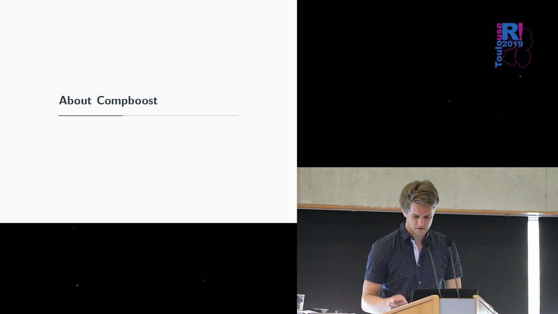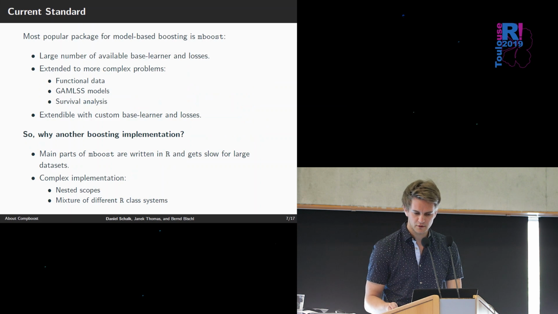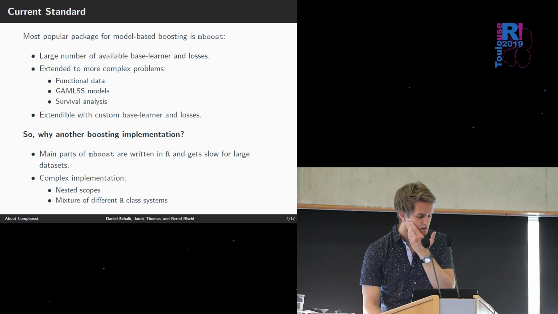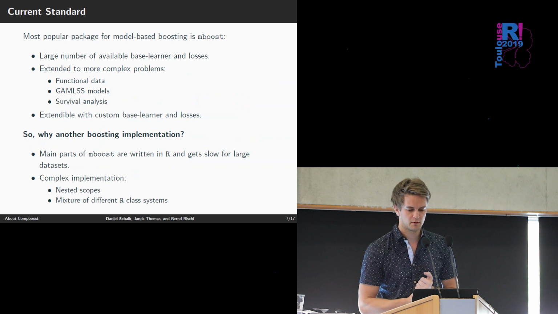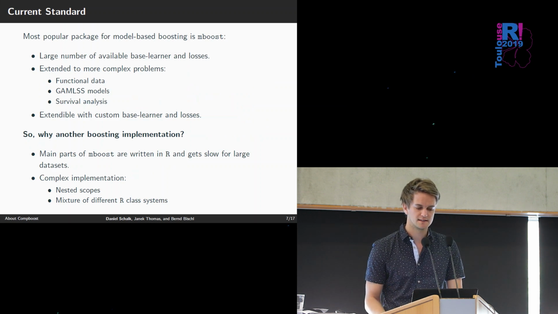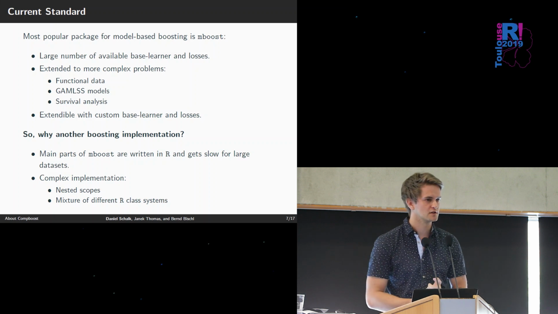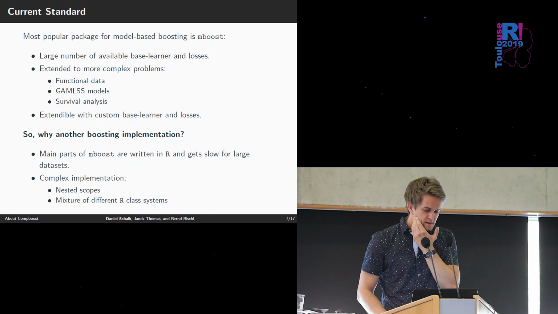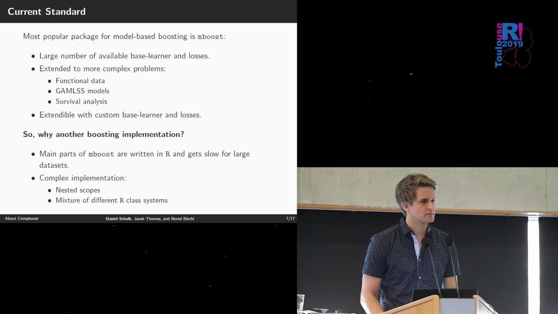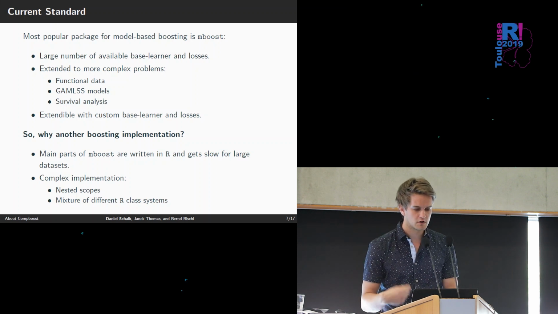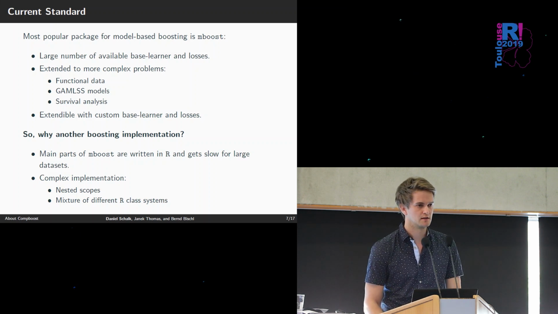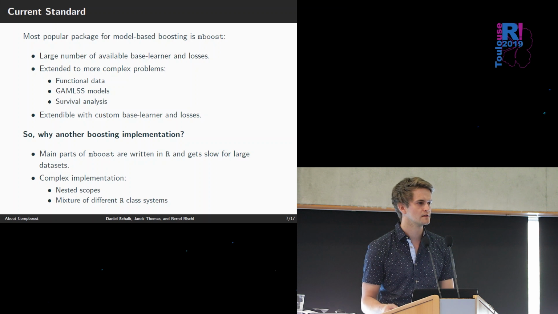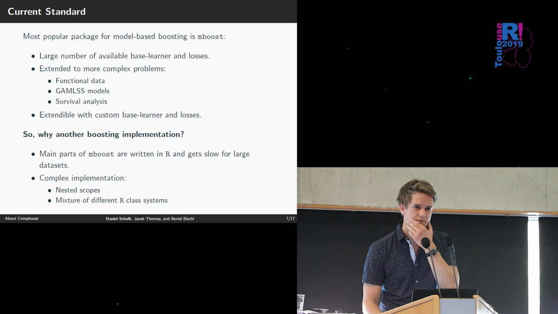Okay, but now about compboost. First of all, there is already a very, very good package for model-based boosting called mboost, which has a large number of available base learners and losses, and it is extended to more complex data situations like functional data or the GAMLSS situation. But the problem with mboost is that it gets very slow for large data sets because it's completely written in R and they store too much information in each iteration. And also it's a very complex implementation. It had nested scopes and a mixture of different R class systems, which is very difficult to read.